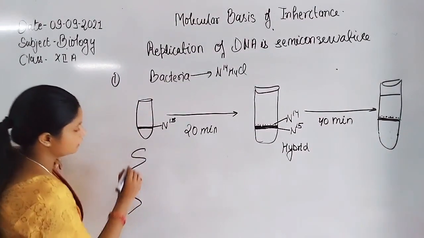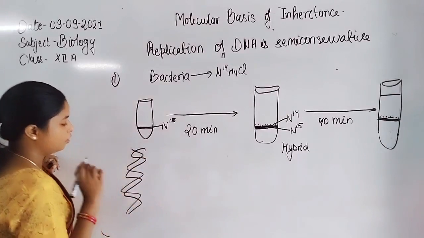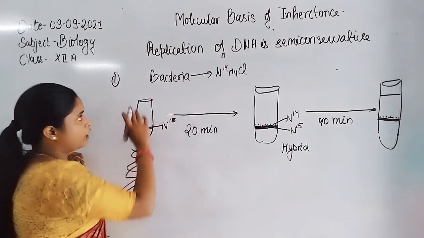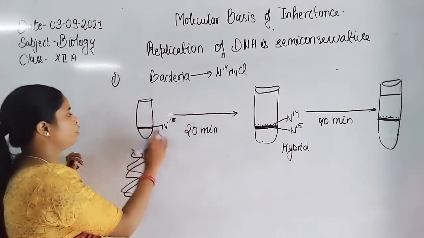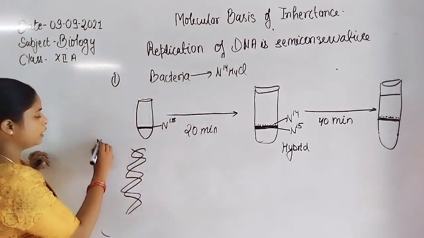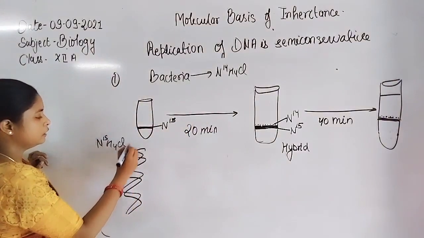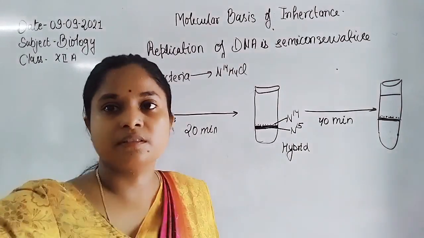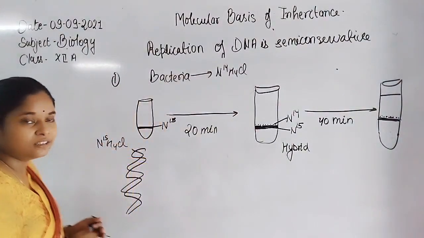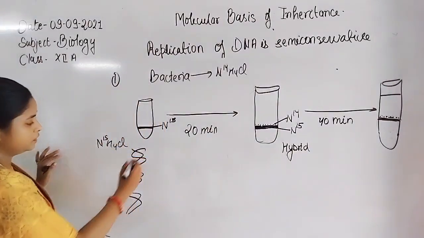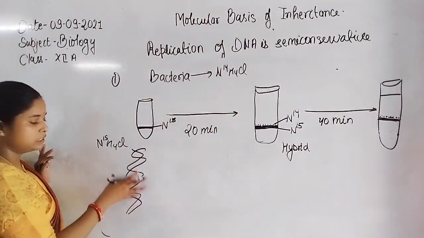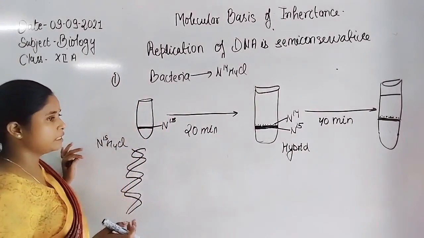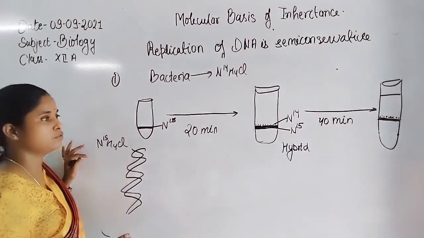So here is the double helical structure of DNA of bacteria. After growing in the culturing medium of N15 ammonium chloride, the bacteria synthesize DNA using N15 nitrogen in the nitrogenous bases of their nucleic acid.